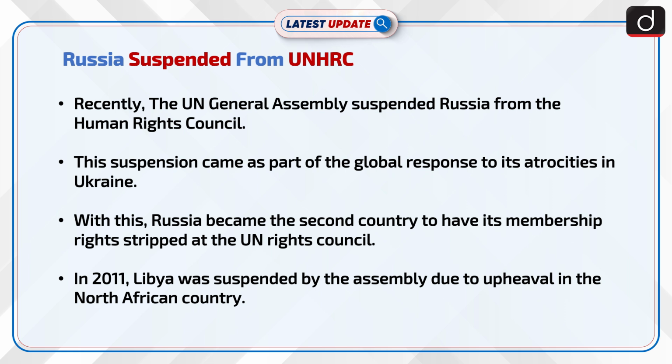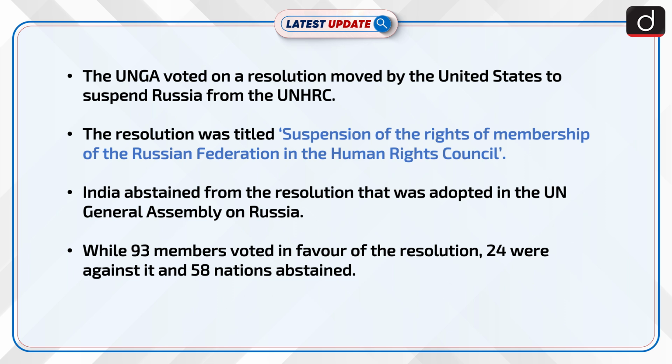In 2011, Libya was suspended by the Assembly due to the upheaval in the North African country. The UNGA voted on a resolution moved by the United States to suspend Russia from the UNHRC. The resolution was titled Suspension of the Rights of Membership of the Russian Federation in the Human Rights Council.